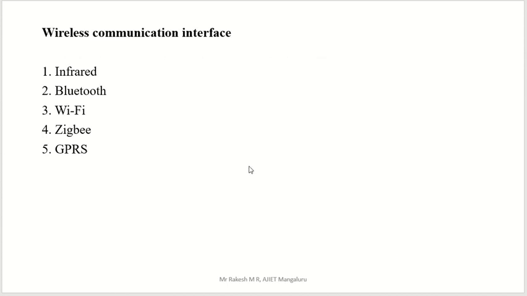Another. In external communication, we have discussed two types: wired and wireless. Wired is already completed. We have covered 3 to 4 types, and now we are going for wireless communication. These are the different wireless communications in the external communication method: infrared, Bluetooth communication, Wi-Fi, Zigbee and GPRS. We will see them one by one.